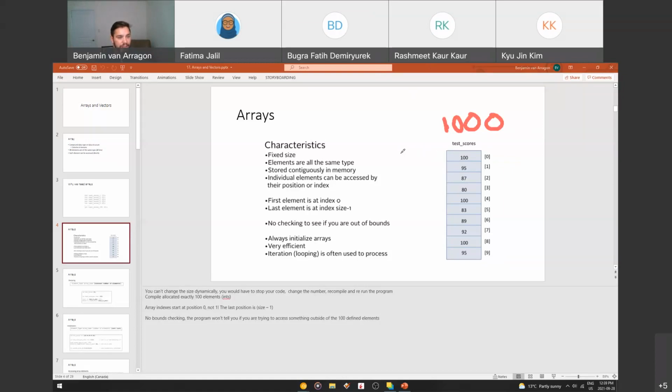So this is 8 bytes here, right? So every 8 bytes, this one might be 1000, and then this one is 8 bytes after at element 1. So it might be 1008. So it knows that each thing is 8 bytes apart because they're all ints and they're all the same size. This one might be 1016. Whoops, typed that wrong. And so it knows, I'll just skip to 1016 if you want the second element, because everything is 8 bytes. So they're very fast, very efficient, and you can use looping often to process through arrays. Cool, so just remember, we can't change the size dynamically. So if you do want to change the number, you'd have to stop the program, change the number, recompile, and then rerun the program.